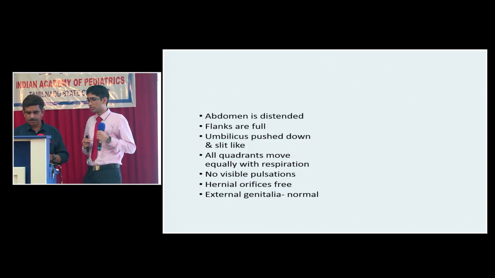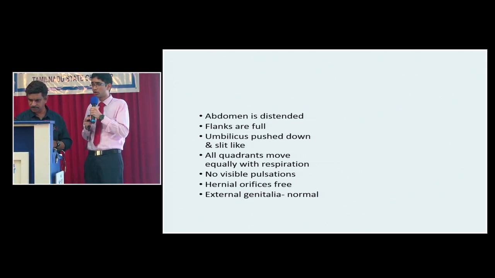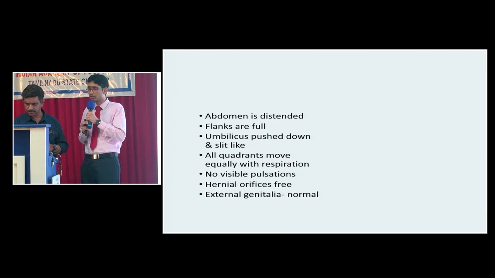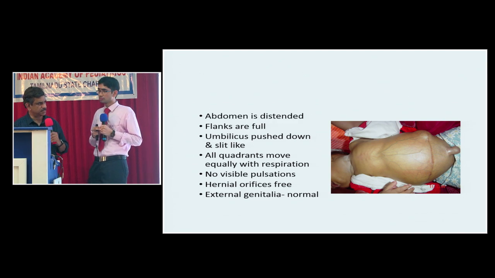Abdomen is distended, flanks are full, umbilicus is pushed down and slit-like. All quadrants move equally with respiration. No visible pulsations. Hernial orifices are free. External genitalia is normal. This is another patient. What is the finding here?